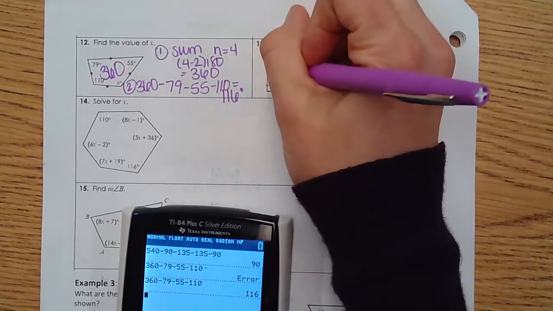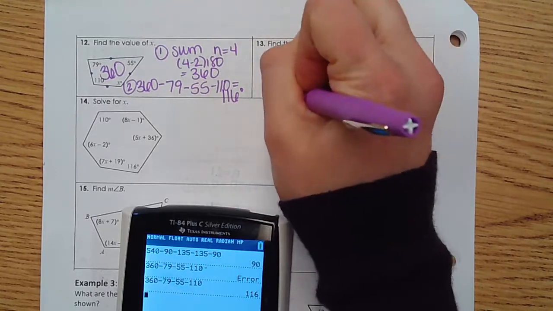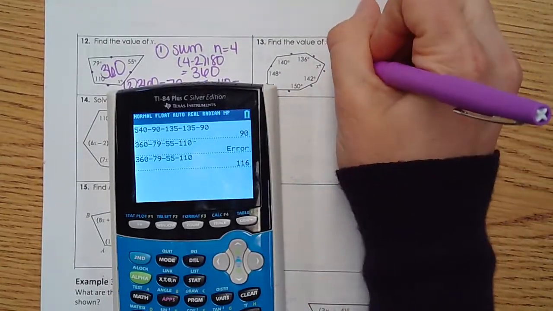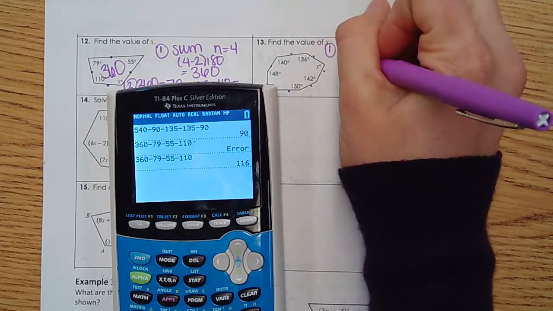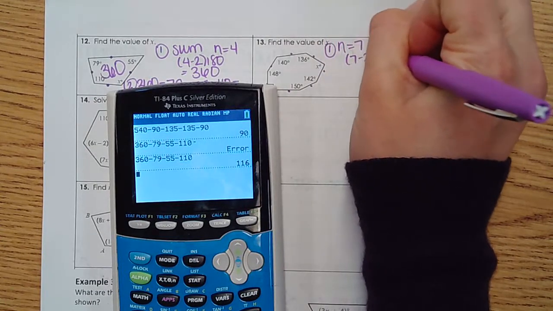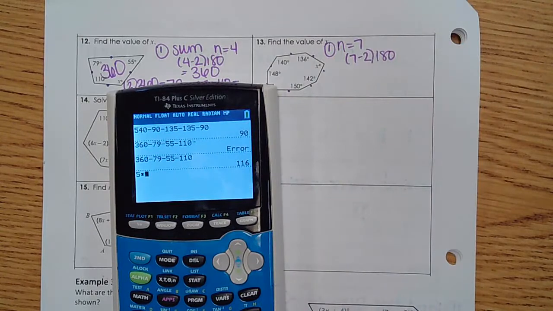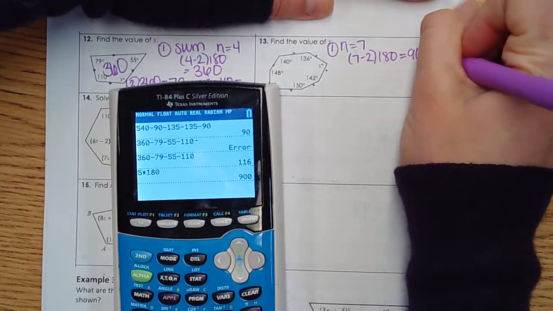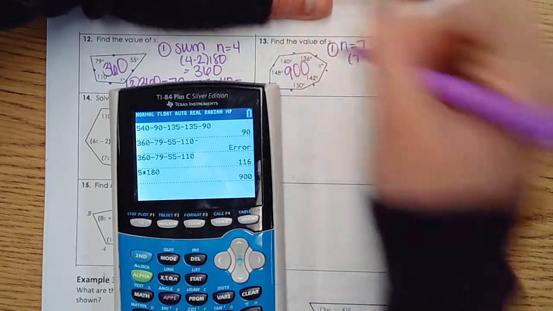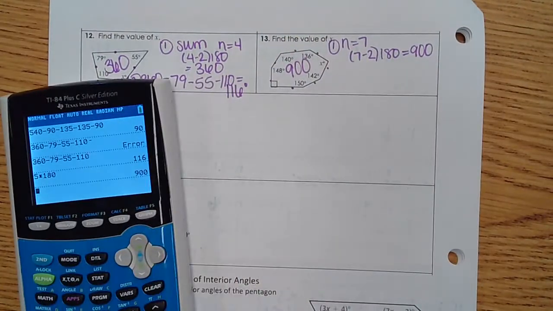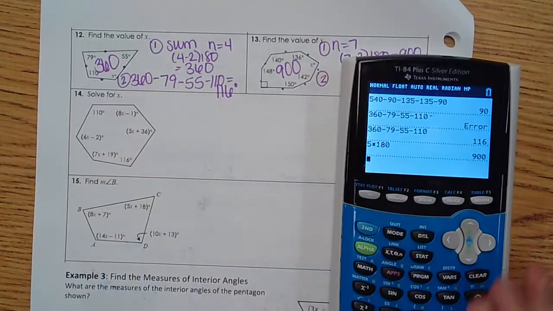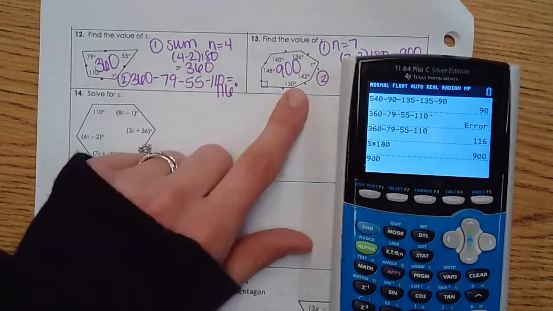So let's see, this is a 1, 2, 3, 4, 5, 6, 7. So n equals 7. We do 7 minus 2 times 180. 5 times 180 tells me that these are all going to add up to 900. So step number 1 is to fill in that angle. Step number 2 is to subtract. And you can write it out or you can just do it in your calculator.